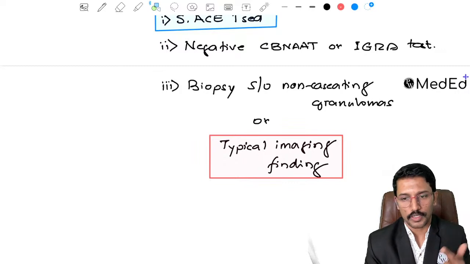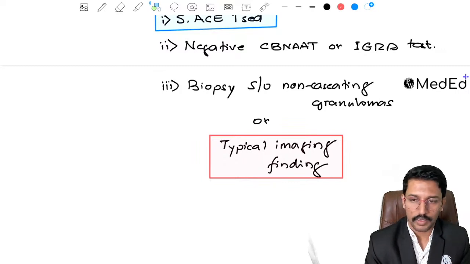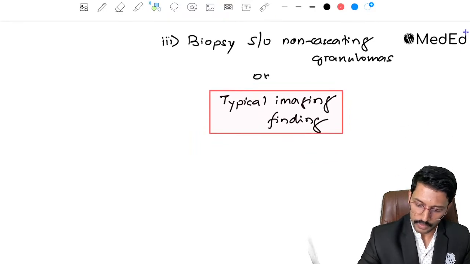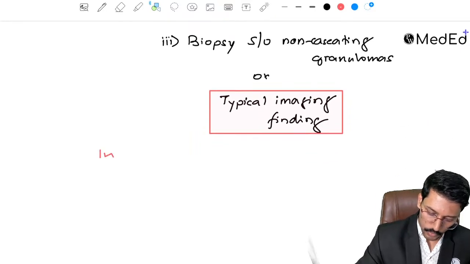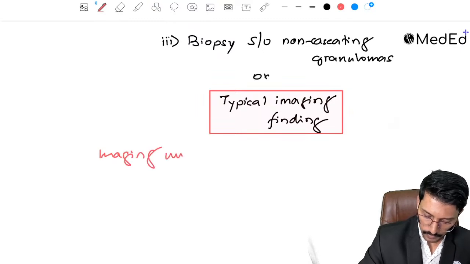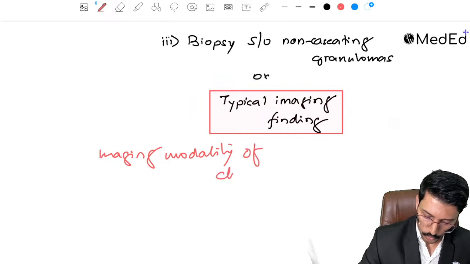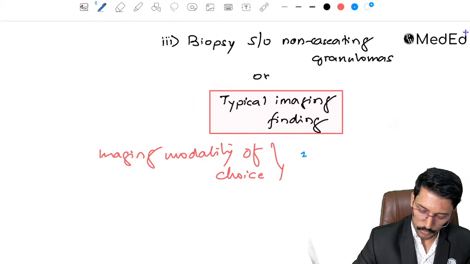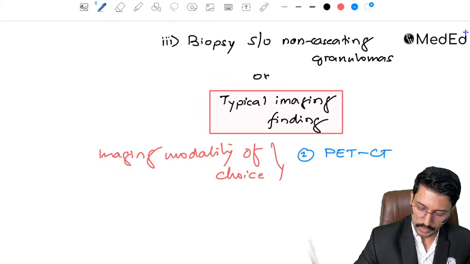Should I do chest X-ray? Should I do HRCT? Should I do MRI, or should I do PET-CT or something, right? So the imaging modality of choice for diagnosis of sarcoidosis is number 1, or first in line, PET-CT.